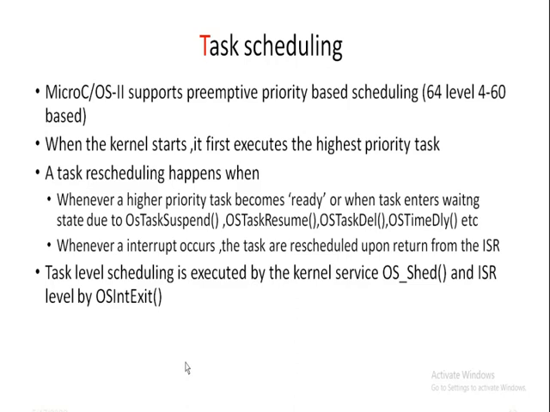Then ISR level task scheduling is done by the function called OS int exit function. When the OS int exit function is executed, the kernel is notified that the ISR is complete, and the kernel checks whether any higher priority task is ready for scheduling. If a higher priority task is ready for scheduling, the ISR returns to the higher priority task instead of returning to the interrupted task.